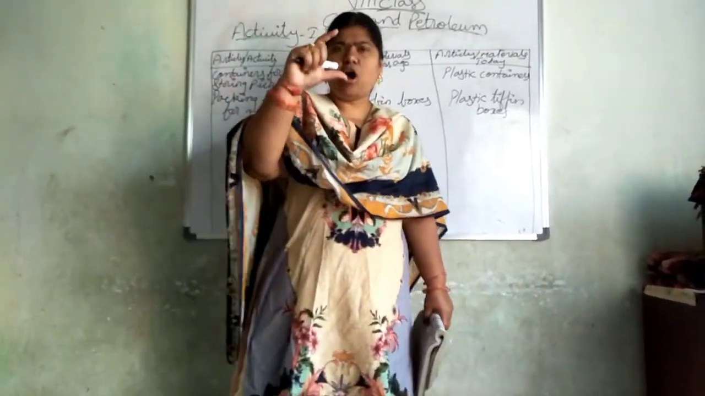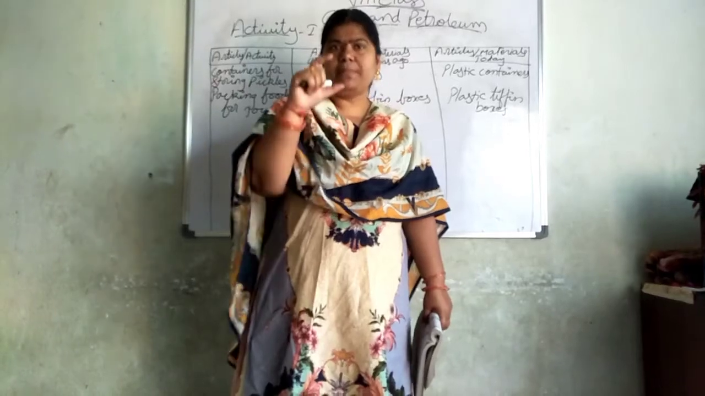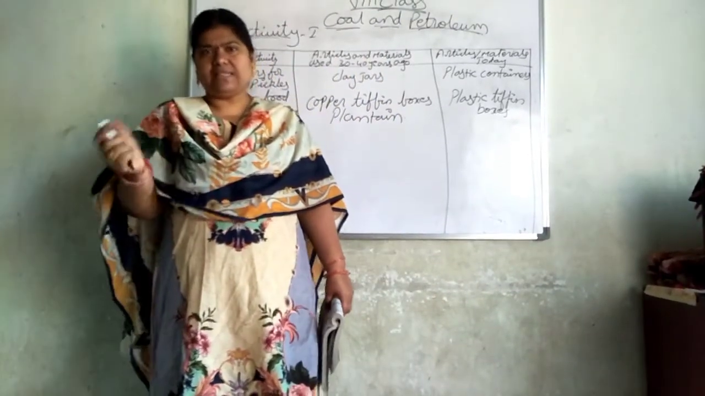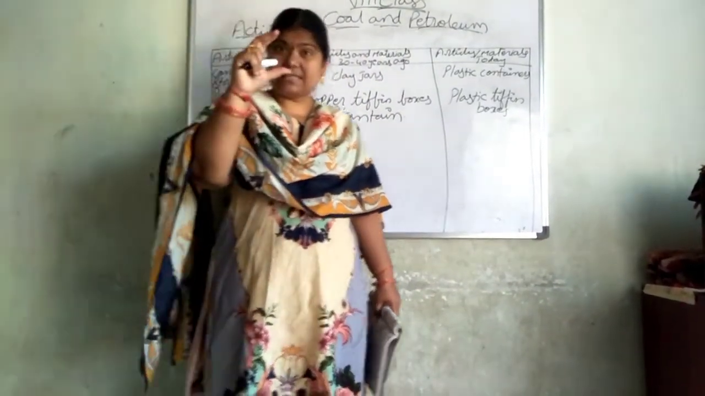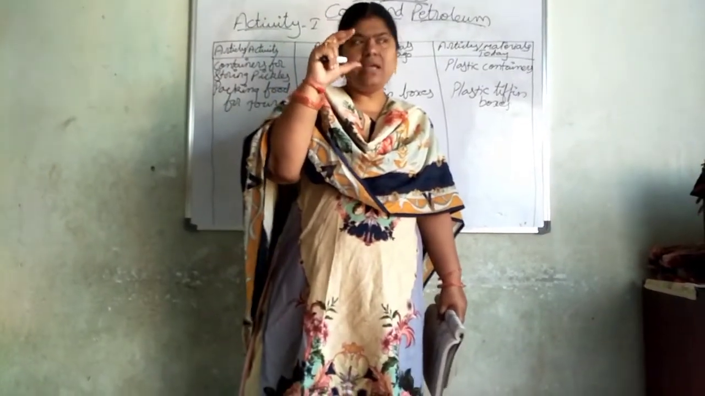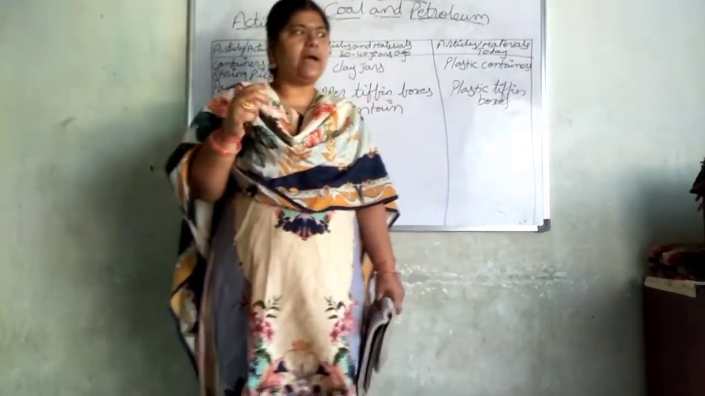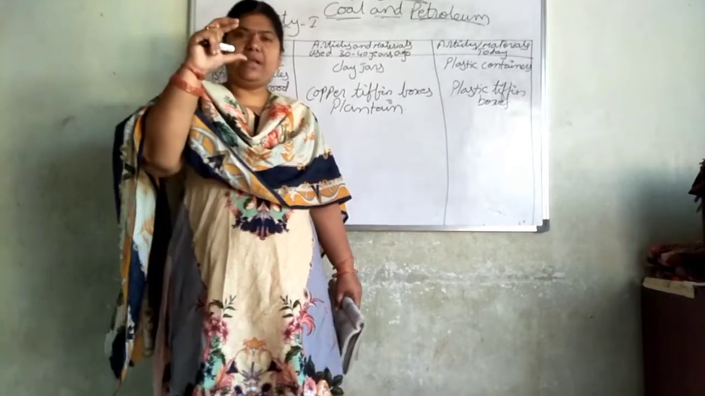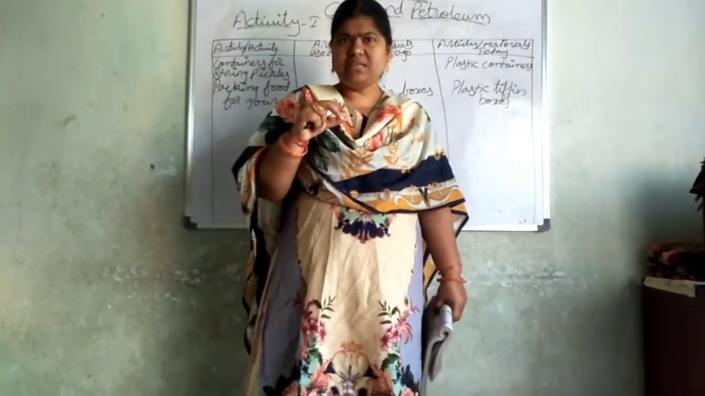Why? We take hot tea in a paper cup. That paper cup is also made with plastic. Plastic glasses we will take. When we go outside and ask for a cup of tea, what will he do? He will give it in a plastic container. Is it correct or not?